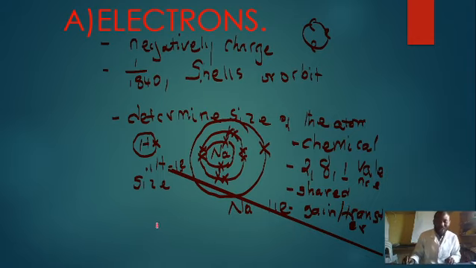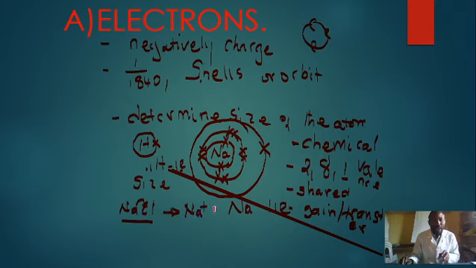The ionic compound consists of two sets of atoms: the metals and the non-metals. For example, sodium chloride is formed from sodium and chlorine. You see here the sodium will lose one electron, which will be accepted by the chlorine atom, and then they will give rise to Na+ and Cl-.